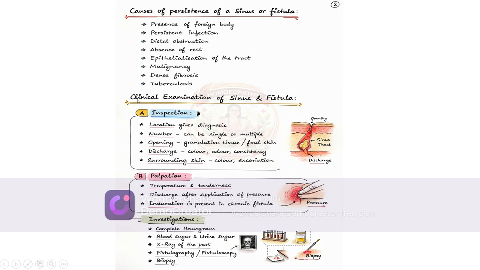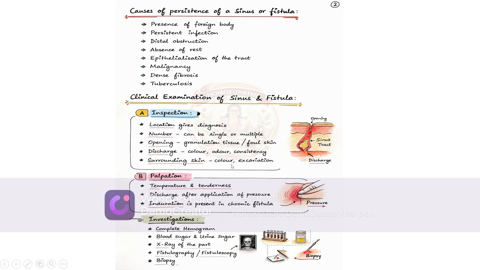So on clinical examination, do we diagnose fistula or sinus? On inspection, location gives the diagnosis. For example, if it is near the ear, it is a periauricular fistula. If it is around the anus, it is a perianal fistula. If it is in the vagina, it is a vaginal fistula. Like that. Number: it can be single or multiple. Opening, granulation tissue or foul skin. Discharge, color, odor, consistency show what kind of fistula it is.